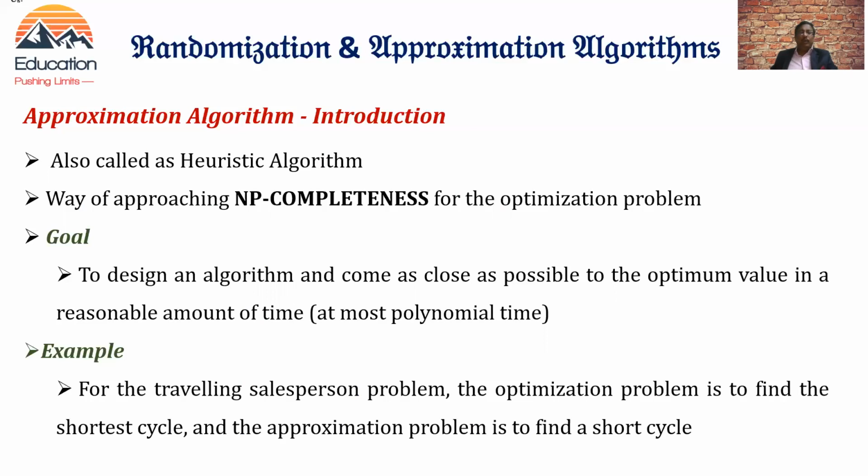What is the goal of an approximation algorithm? The goal is to design an algorithm and come as close as possible to the optimum value in a reasonable amount of time. That is, we are going to take an NP problem, whose complexity is normally in exponential time, and try to solve that NP problem in polynomial time. So this is the goal of an approximation algorithm.